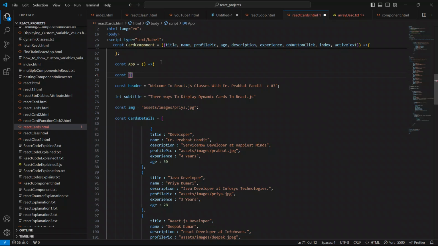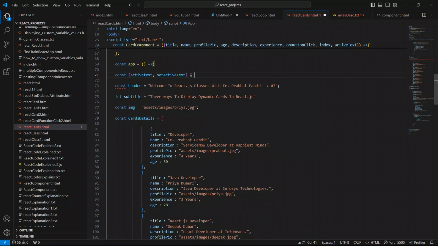I'll say activeText, with capital T, and setActiveText. So guys, this is the variable, and this setActiveText is known as the updater function. Through this setActiveText, we are gonna update this activeText dynamically when the user clicks on any of the cards.